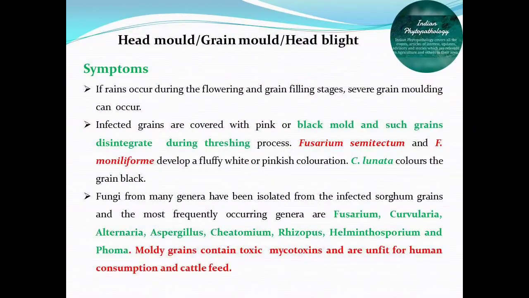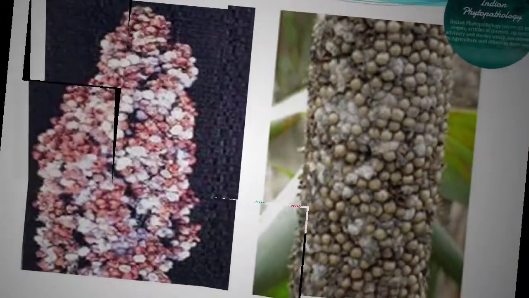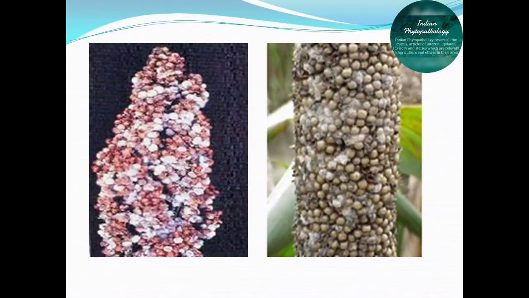Grain mold of sorghum. It is a common type of mold generally observed on infected sorghum crop obtained from heavily infected areas exposed to rainfall or humid conditions. If rainfall occurs during the flowering and grain filling stage, severe grain molding can occur and infect all over the field.